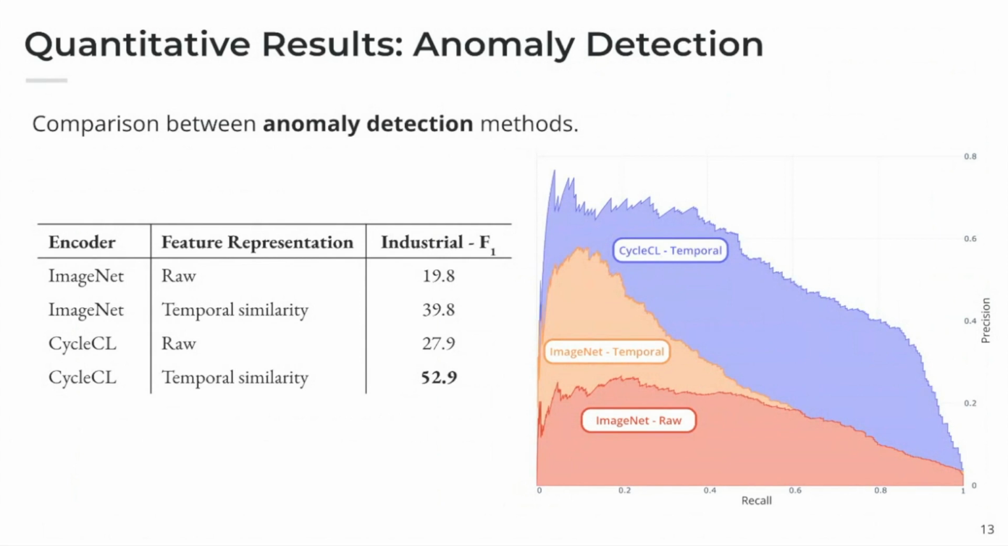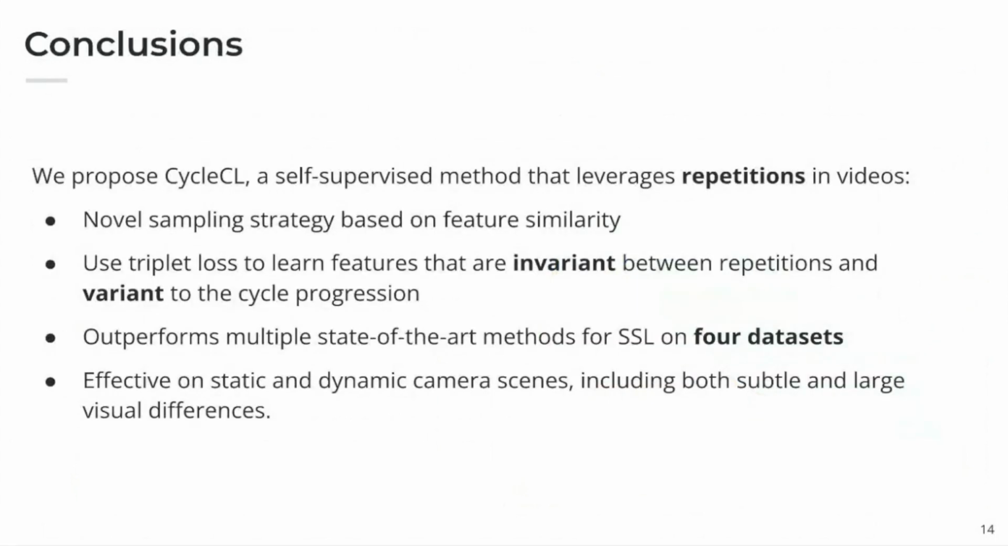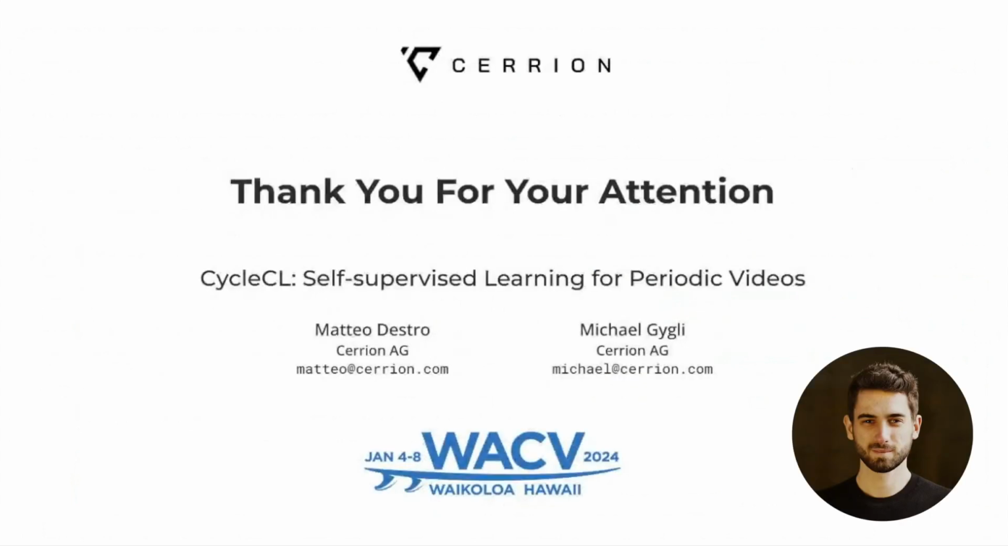To conclude, we propose CycleCL, a cycle-contrastive learning method to exploit repetitions in videos to learn useful representations. It's based on a novel strategy that uses feature similarity to select a set of positives and negatives to use with contrastive learning. Our method is able to outperform other approaches for self-supervised learning on 4 different datasets. So we show that it's effective on different domains, on both static and dynamic camera scenes. This is all, and thanks for your attention.